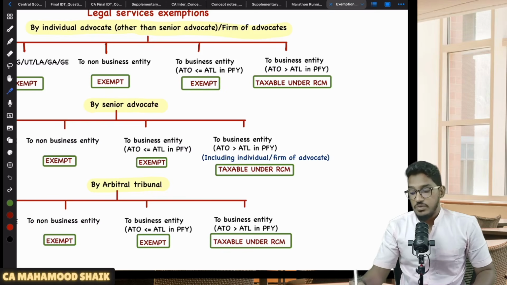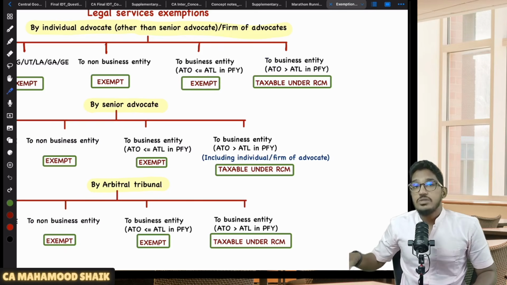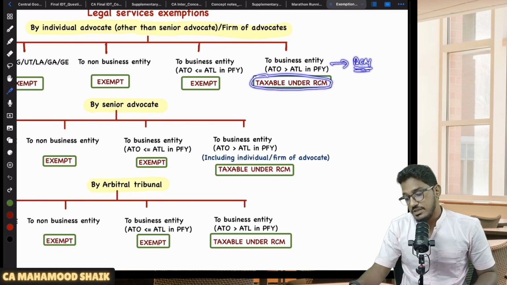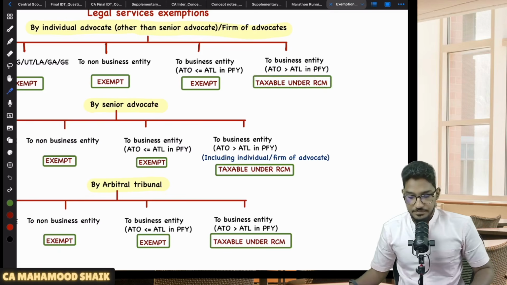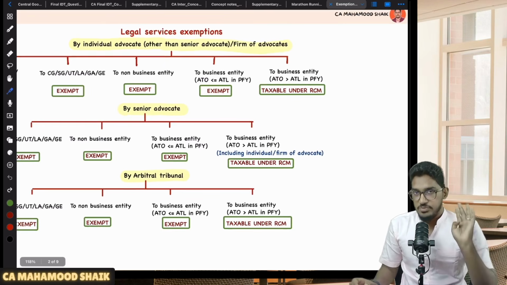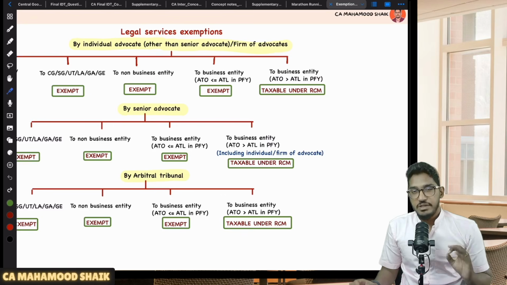Sir, when is it taxable? Only one more case is left out. What is it? If the recipient is a business entity whose aggregate turnover is more than the applicable threshold limit in the preceding financial year, then it will become taxable, and it will be taxable under reverse charge mechanism. This recipient business entity will be liable to discharge the GST under reverse charge mechanism. Able to understand? Clear?